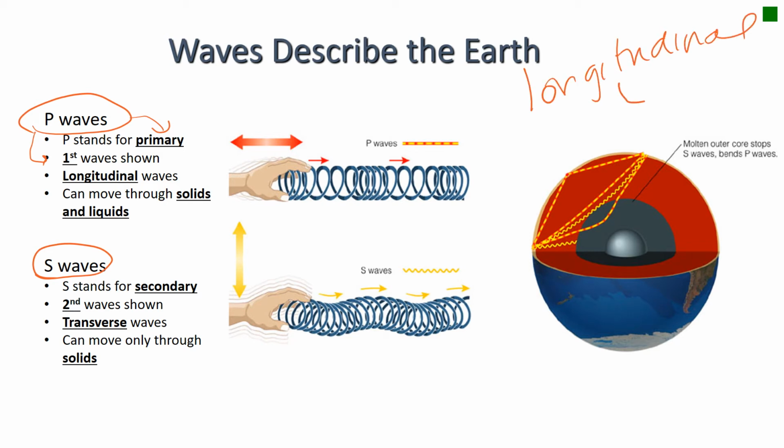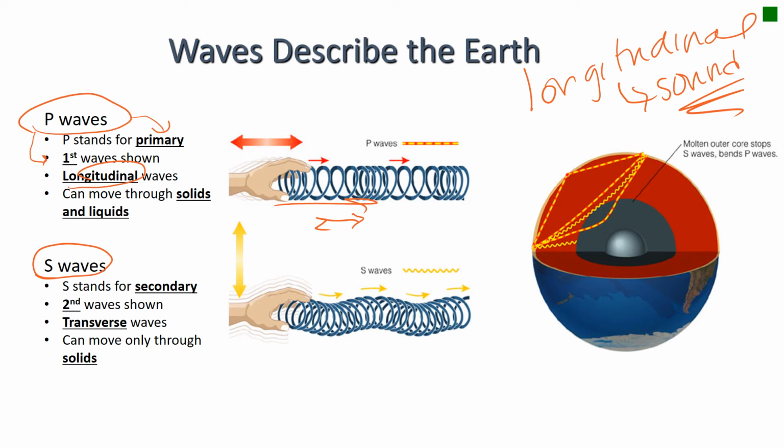The biggest example is sound, which we will be focused on in a different unit. But let's go back to the earthquake waves. We've got these P waves, which are longitudinal waves. They travel in a movement where the particles are moving in the same direction, back and forth, as the wave itself is moving, whereas S waves are moving in a perpendicular motion compared to the direction that the wave is moving.